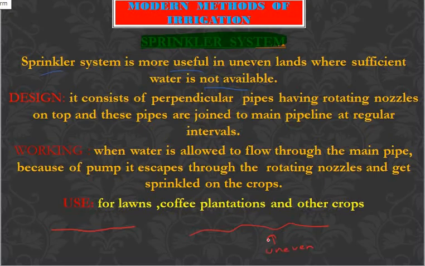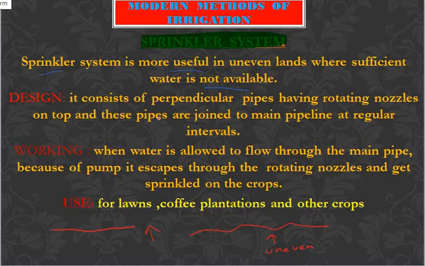In that case, you will use the sprinkler system. Not only in uneven lands, even where the water scarcity is more, in that place also you can use the sprinkler system.